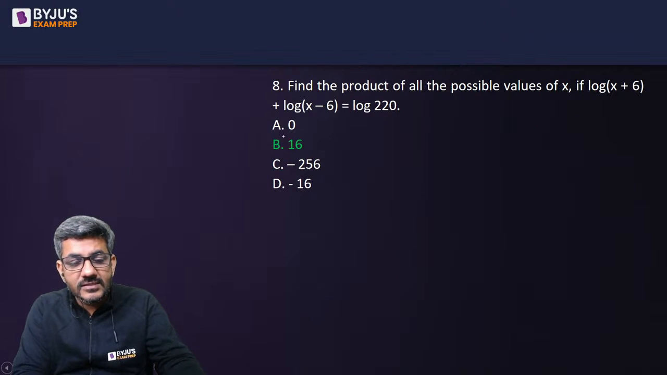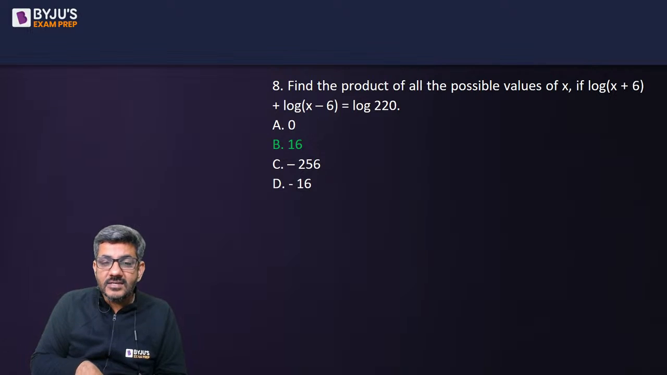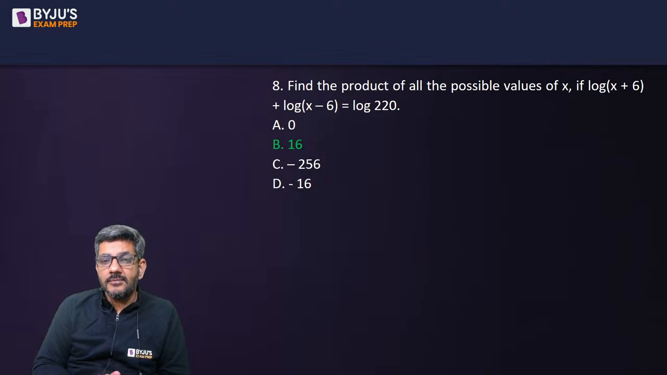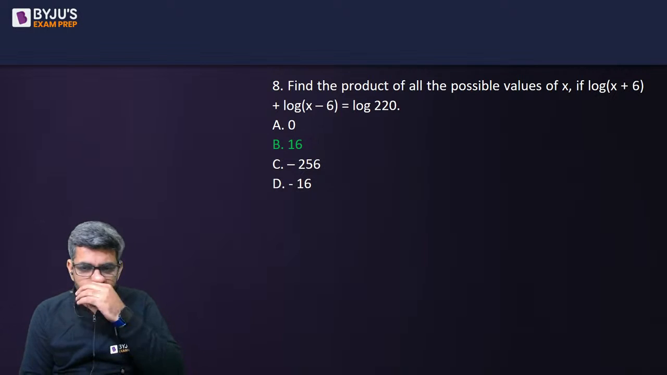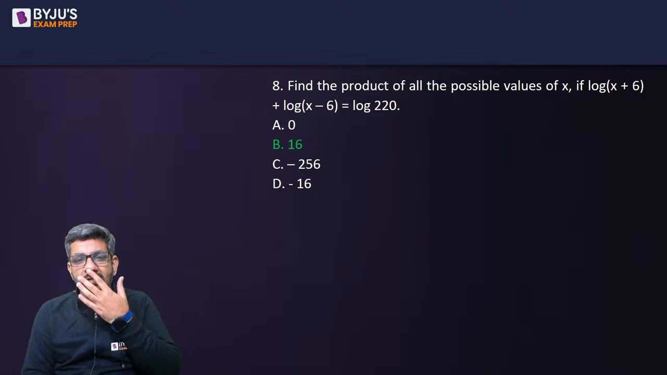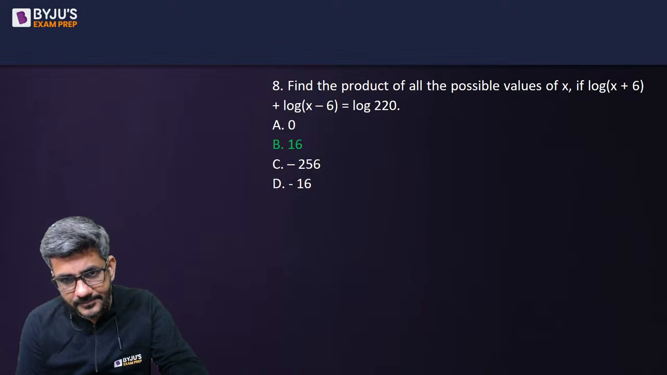So the correct answer is option B, that is 16. Navneet Singh also gave the right answer. So we have another entry now in the comment box. Navneet also says 16. I am sure it is clear. But there is a common mistake in this question: people give C as the answer, because as soon as we reach x square is equal to 256, it immediately seems that the answer should be minus 256. This is what you have to pay attention to.